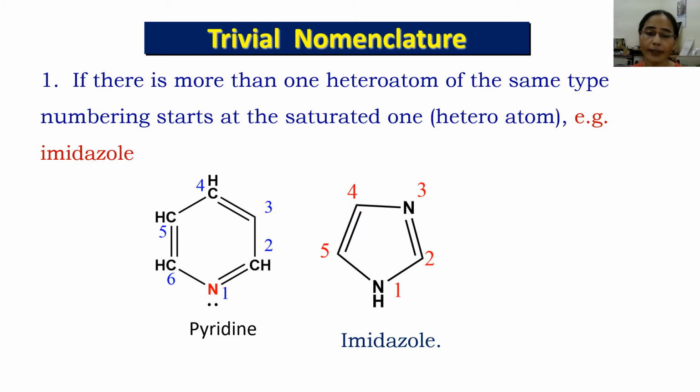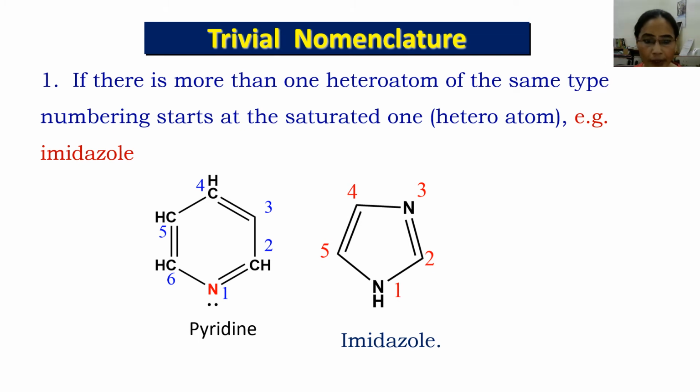But in the case of the second ring, there are two heteroatoms, that is nitrogen, where one of the two nitrogen atoms is saturated and the second is unsaturated. So when we do the numbering, the saturated one always gets priority over the unsaturated one.